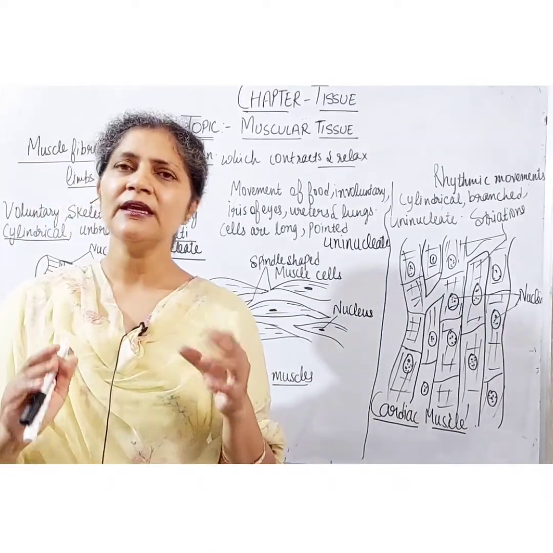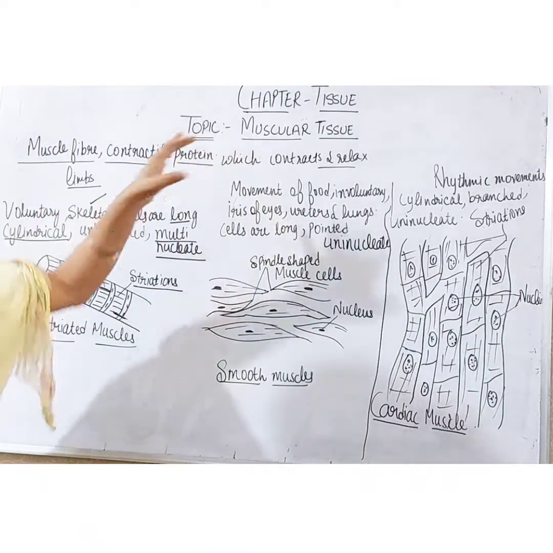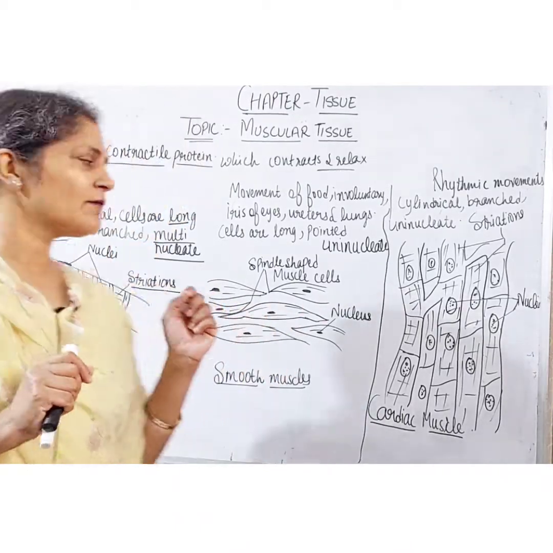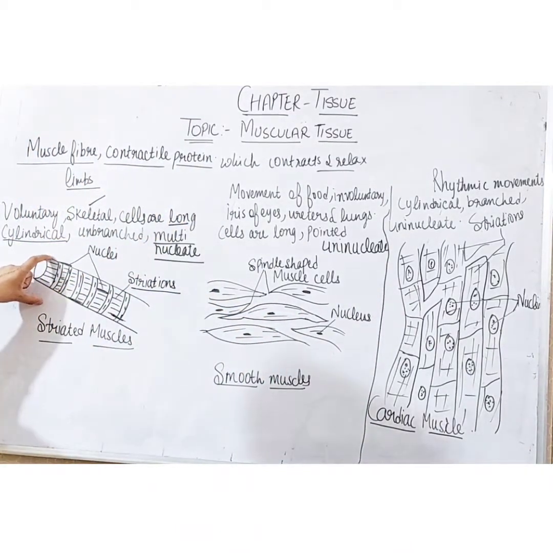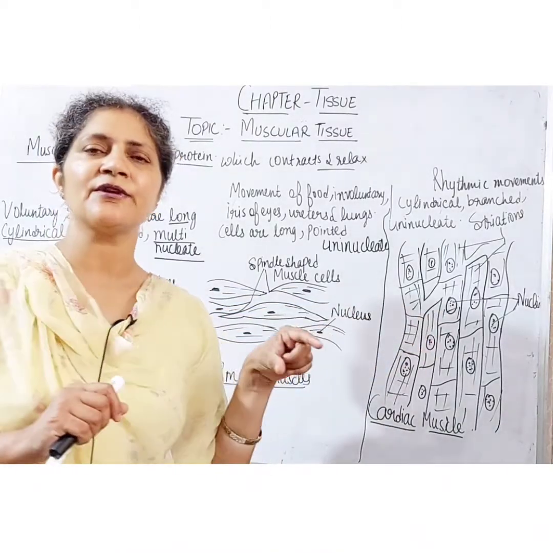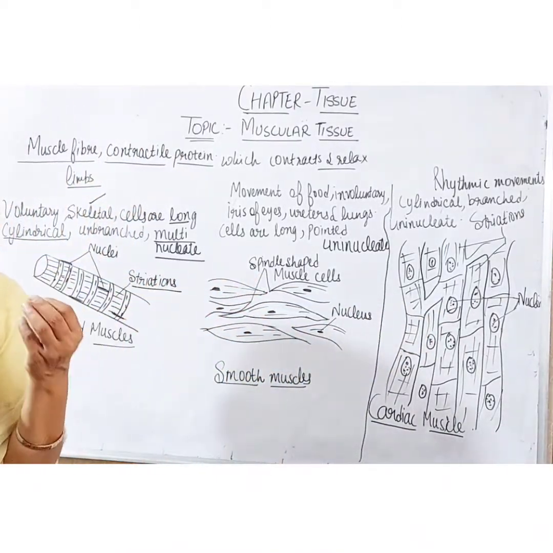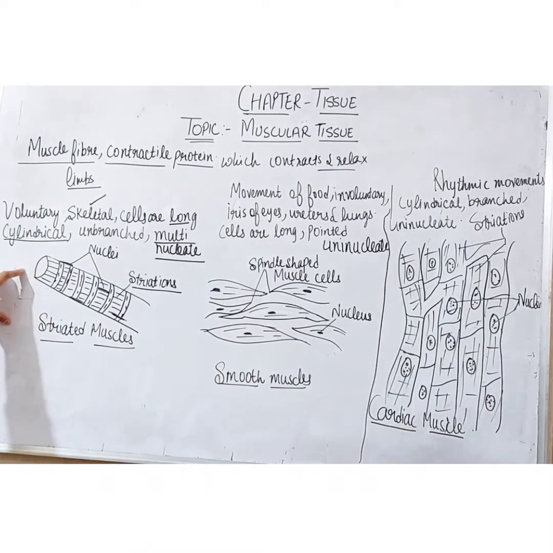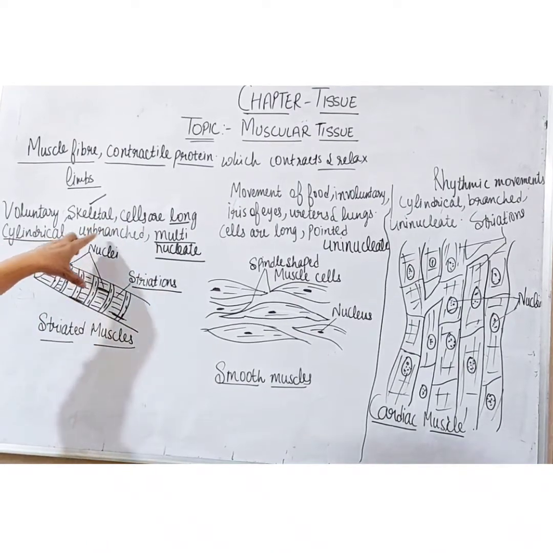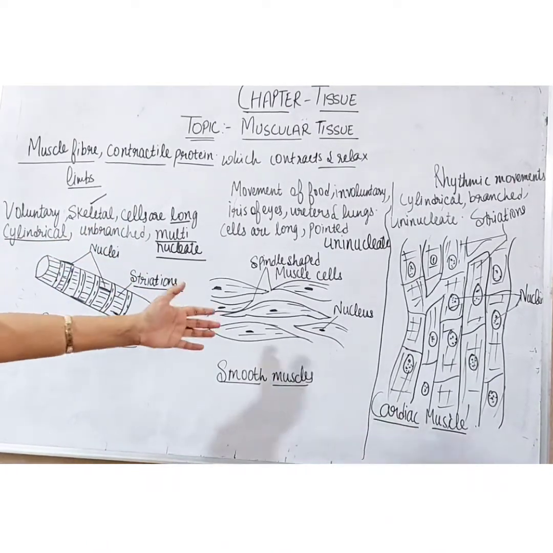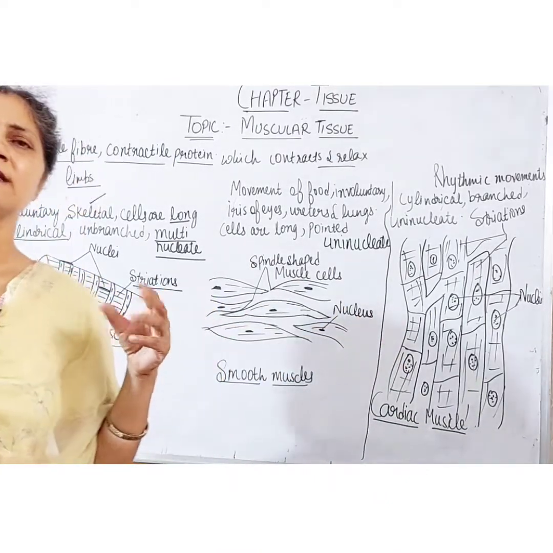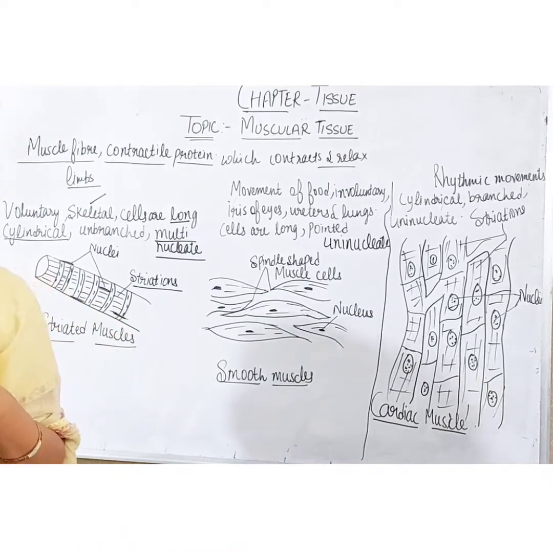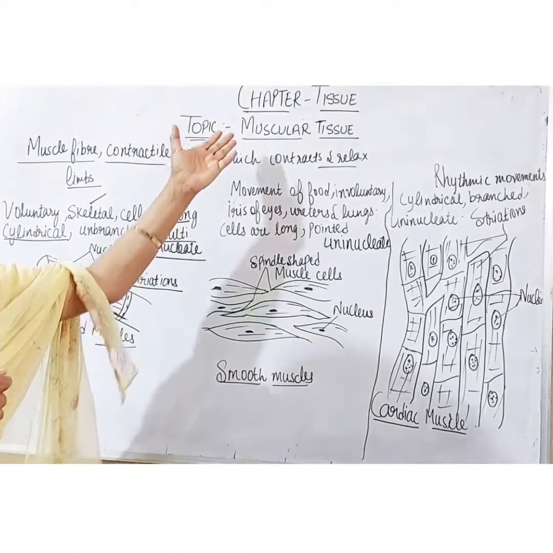So students, these are the three types of the muscular tissue which are responsible for the movement in our body. One is voluntary muscle, that is striated muscle. The rest of the two are involuntary muscles which do not depend upon our will to move or stop. The cells of striated muscles are long, cylindrical, unbranched and multinucleate, and in smooth muscles and cardiac muscles, the cells have only one nucleus, they are uninucleate. So these are the details of the muscular tissue.